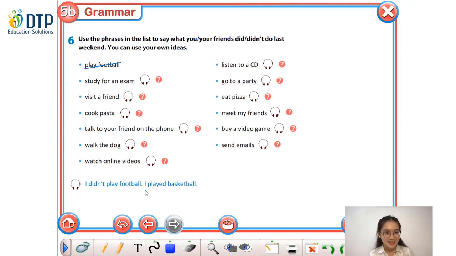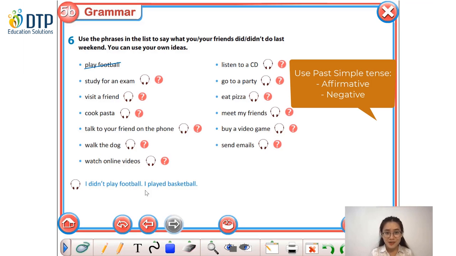Right, so in this exercise, you have to use the past simple tense correctly in both affirmative and negative sentences.